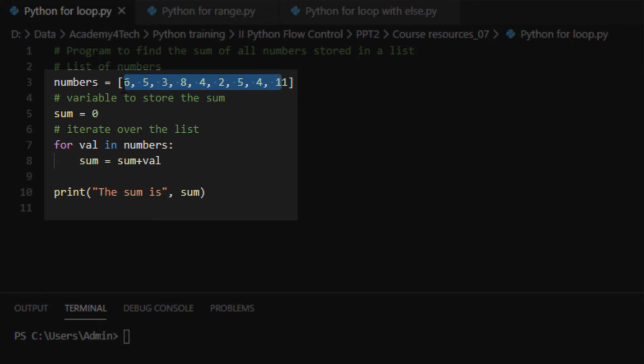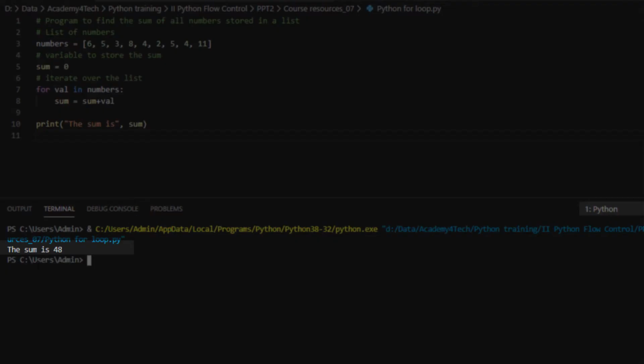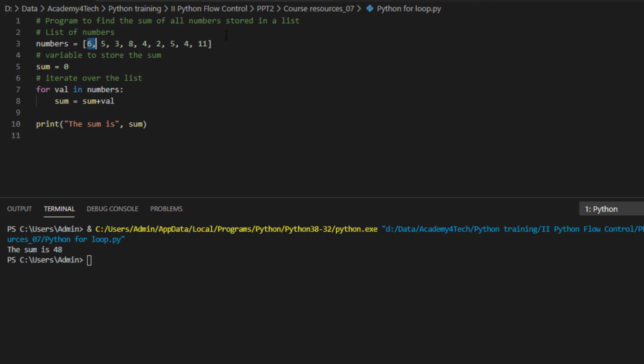So let's say 1 2 3 4 5 6 7 8 9. This loop will run nine rounds, adding the numbers to the sum. Let's take the output for the program. Once the program is executed, we get the sum as 48, which shows that the individual elements of the list have been added to the variable called sum.